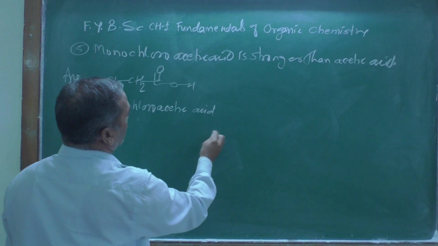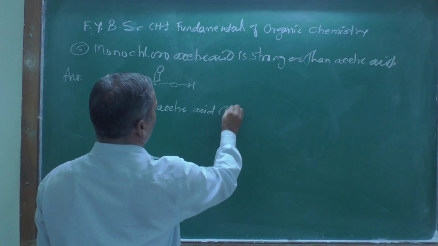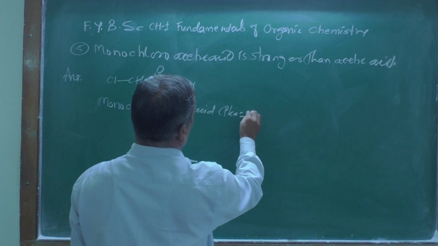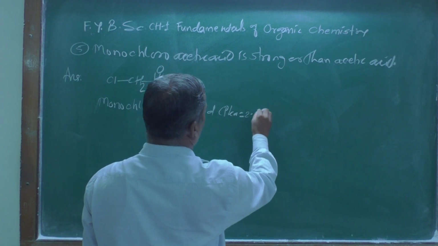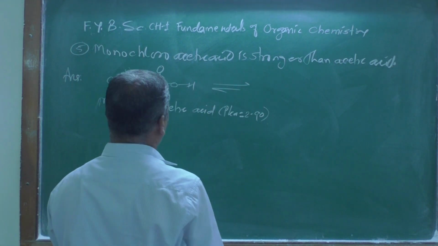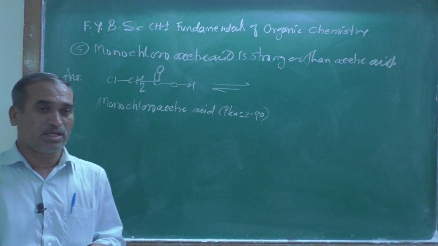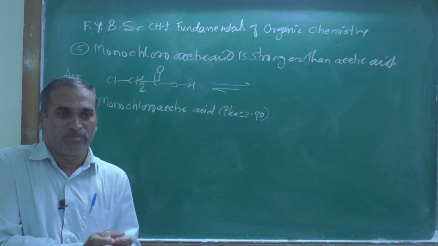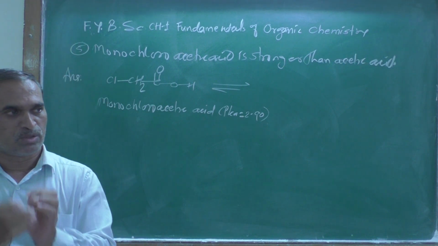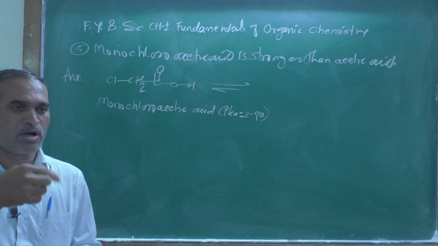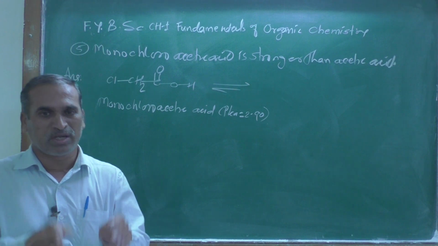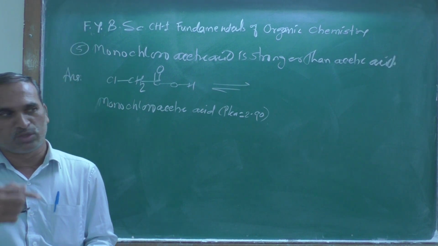And this has a pK value of roughly 2.90, you remember that. Acidity is measured on the basis of the extent of dissociation, the number of H plus ions produced.